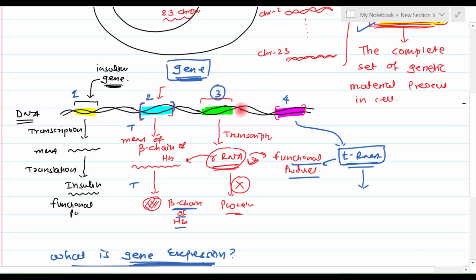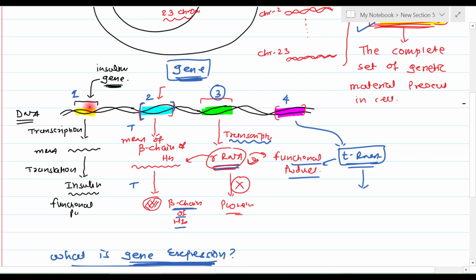In this third example, this piece of DNA is the gene, but when it is undergoing transcription to give rise to rRNA, in this case only transcription is considered as gene expression. So what is gene expression? Gene expression is the process. We have to understand that gene expression is not a name given to something, but it is a process by which information from a gene is used to synthesize the functional gene product.